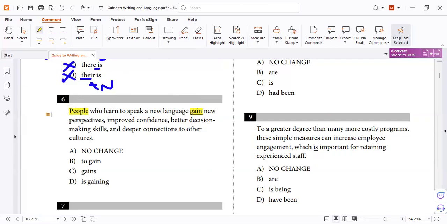So it's no change. That's why, if you don't know whether people are singular or plural, check who did the action. Because this is the subject, this is the action, and that is the action. So agreement here, it must be the same here. So it's letter A.